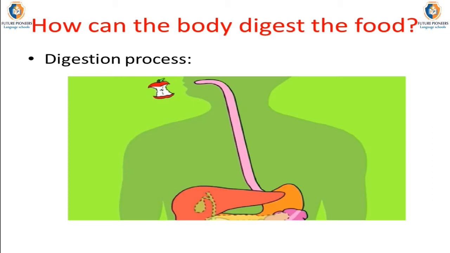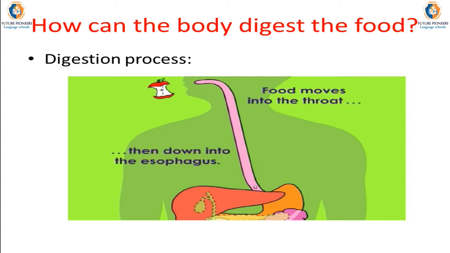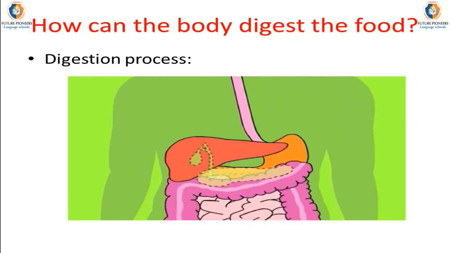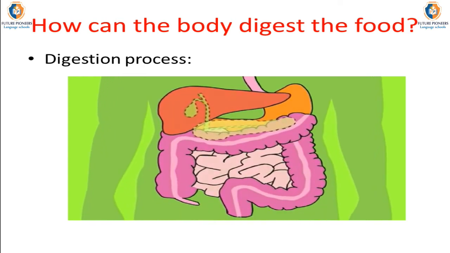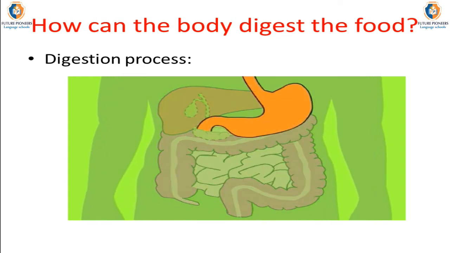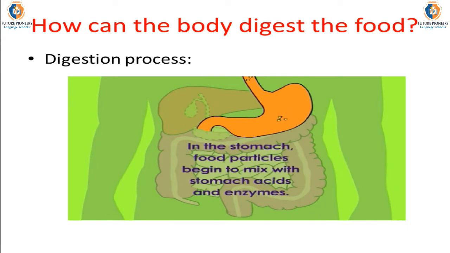Yes, very good. The food moves into the throat and then down into the esophagus? Yes, a soft tube that empties into the stomach. Once it reaches the stomach, mashed up food particles begin to mix with stomach acids. And enzymes. Yes, I know. I hadn't quite gotten there yet.